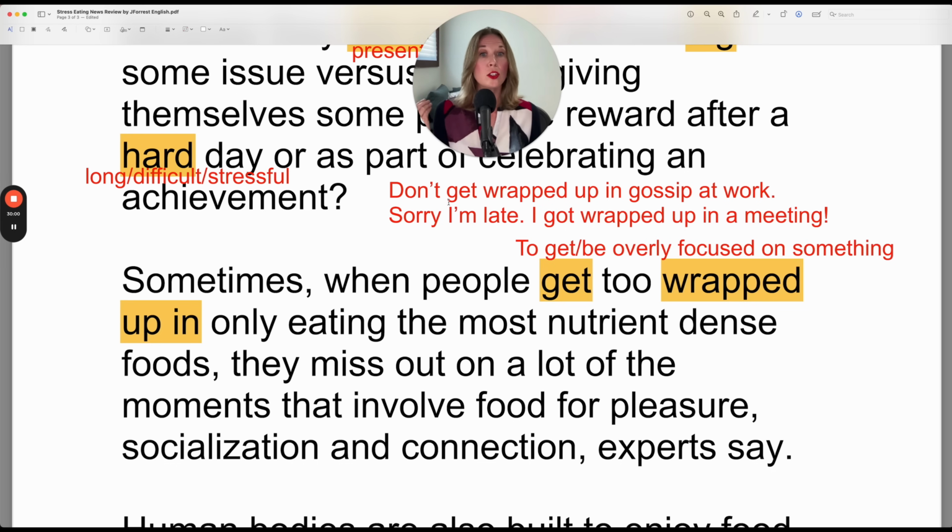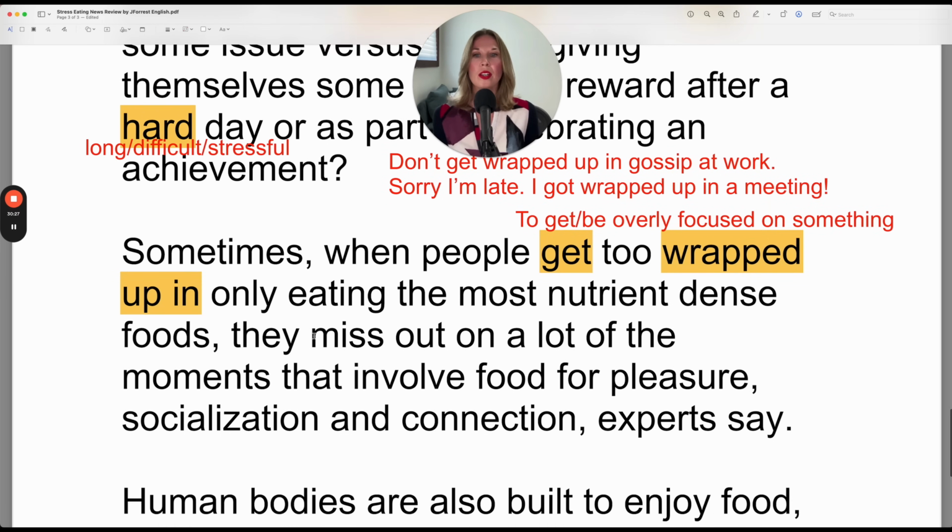So general advice: don't get wrapped up in gossip at work. Don't overly focus on it. Yes, it exists, but you don't have to spend all your time focusing on it. We often use this as a reason why we're late. Sorry, I'm late. I got wrapped up in a meeting. You were in a meeting and you were so focused on the meeting, you didn't realize what time it was.